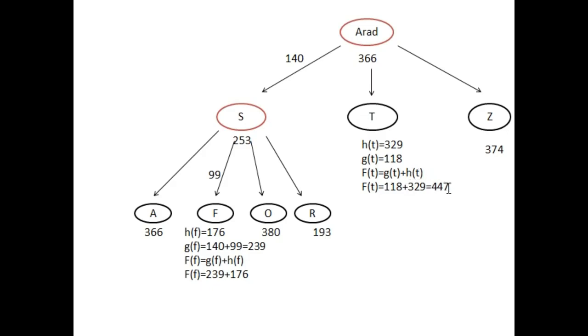H of t is our heuristic value and g of t is the distance from the initial state to the t state. In the same way, f of f is equal to g of f plus h of f, and h of f is the heuristic value of the f node. And what is g of f? G of f is the distance between the initial state and the f state. So g of f is equal to 140 plus 99, which is equal to 239. Just add up these two values. This will be the value of f of x.